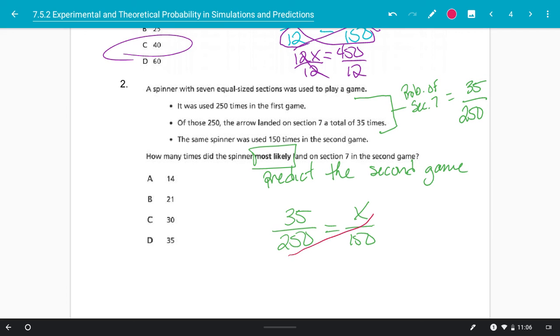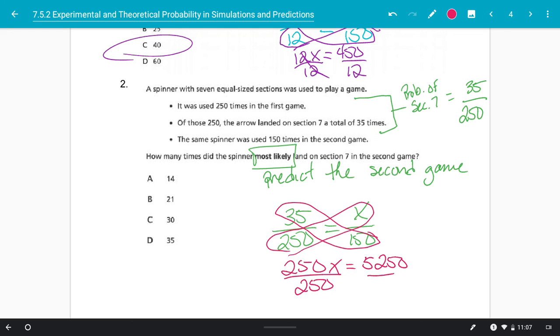We can do our cross products. So we're going to get 250x equals 35 times 150. So that's 5,250. Dividing through by the 250 to solve, we're going to get x equals 21. Now this question's nice because that is actually an answer choice. So we would expect that about 21 times out of 150 spins.